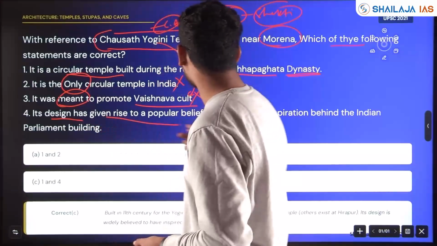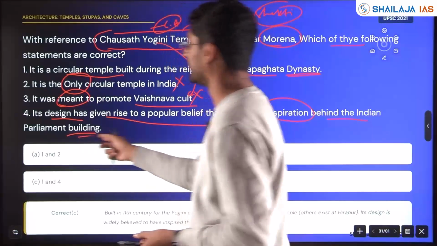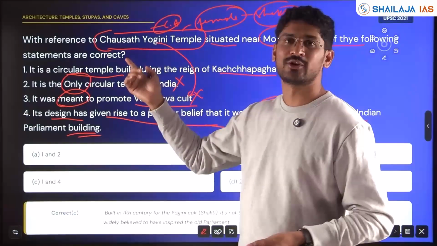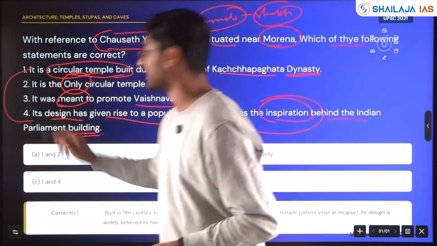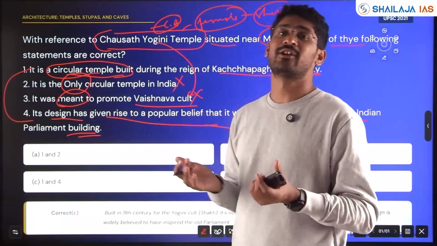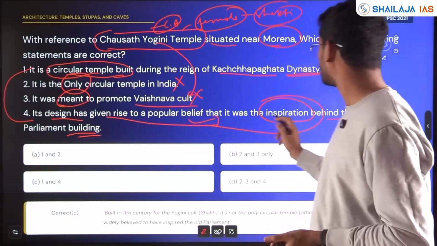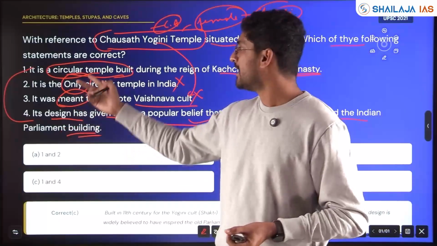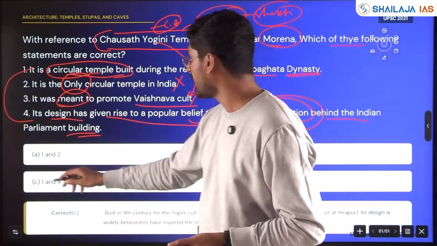Its design has given rise to the popular belief that it was the inspiration behind the Indian Parliament building. It's a belief that the Indian Parliament building, which is circular, was inspired by the Chausat Yogini temple. That determines that the statement that it's a circular temple is correct. Statements 1 and 4 have a cause-effect relationship. It is a circular temple and our parliament is based on a circular shape, so the belief that it was an inspiration behind the parliament building makes sense. Statements 1 and 4 are logically correct, and statements 2 and 3 are extreme and logically wrong. So the answer will be 1 and 4.